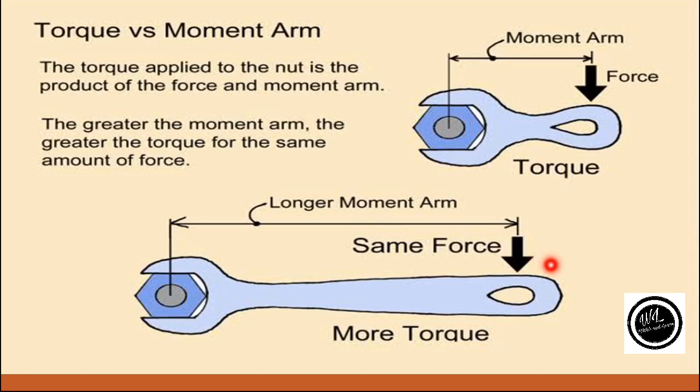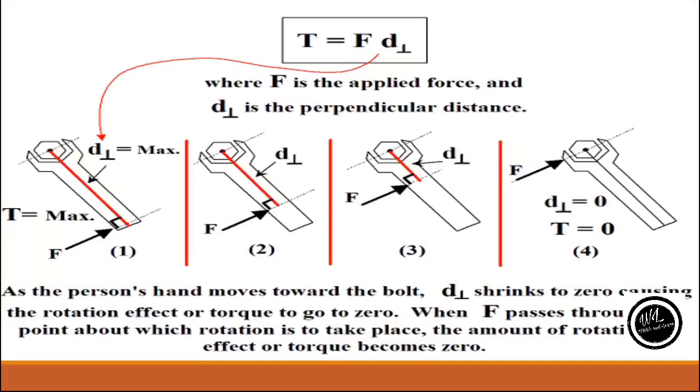So torque depends upon two factors: the first one is the moment arm and the second one is the force. The torque produced by the force using a spanner of a long arm is greater than the torque produced by the same force using a spanner of a shorter arm. You can clearly understand the factors on which torque depends from this example.